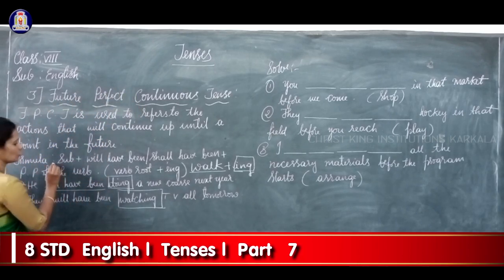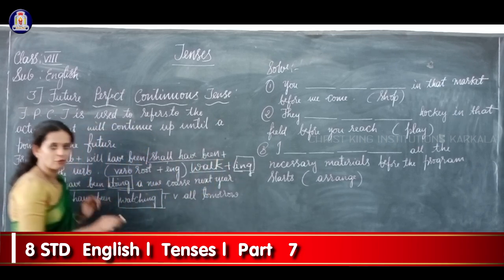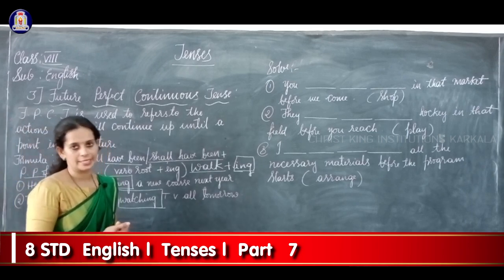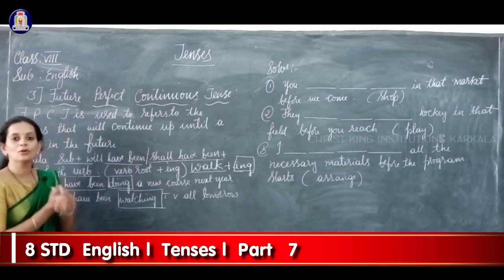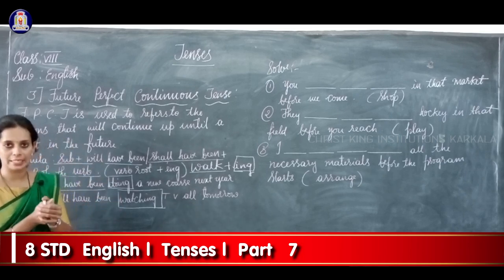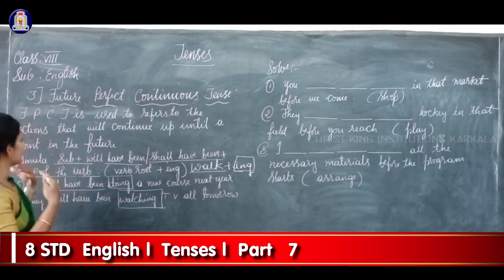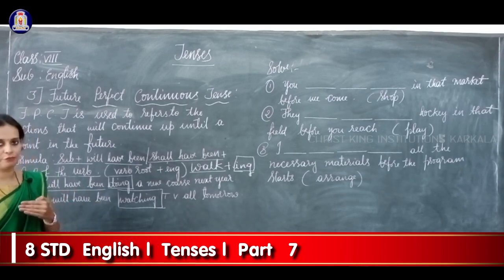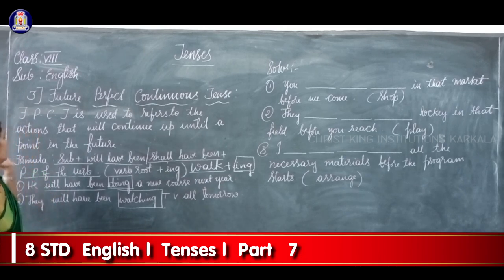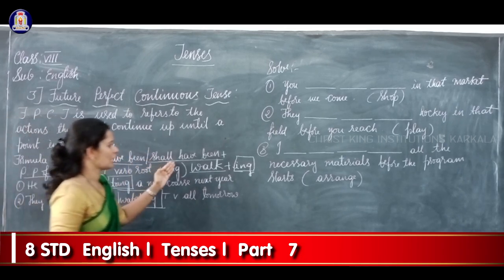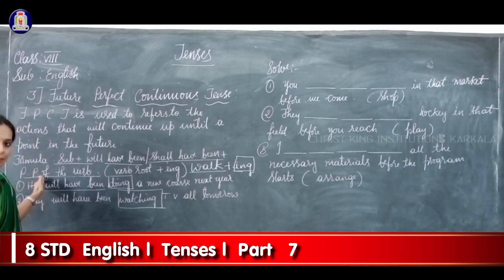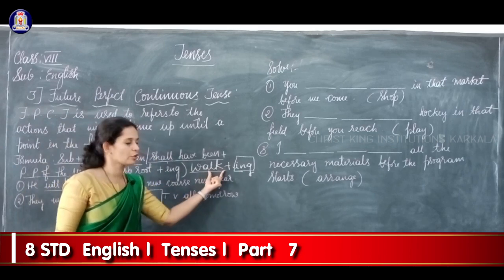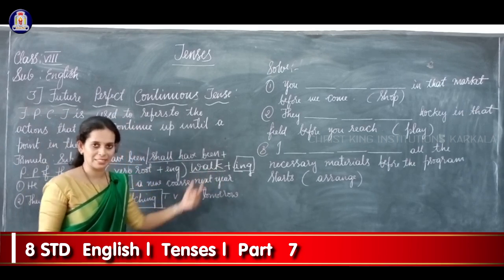The main thing is you have to remember this formula, and according to that you have to frame sentences. Okay, clear now? So what do you mean by future perfect continuous tense? It tells us about the actions that will continue up until a particular point of time in future. And what is the formula for this? Subject plus will have been or shall have been plus present participle form of the verb. How to form a present participle? Add ing to the root form of the verb, then you can form a present participle.